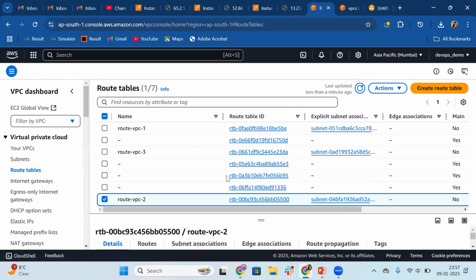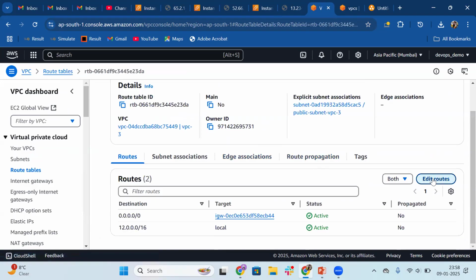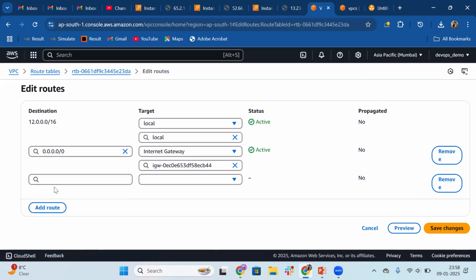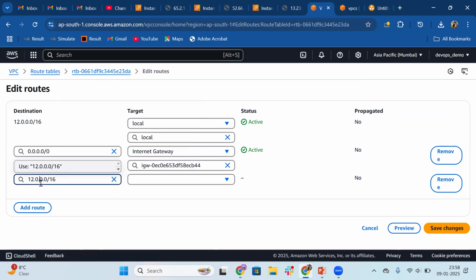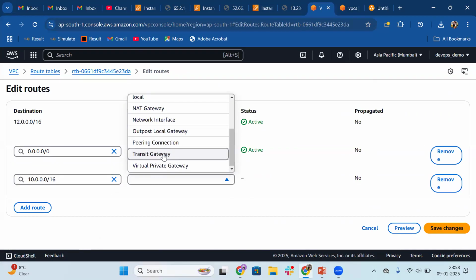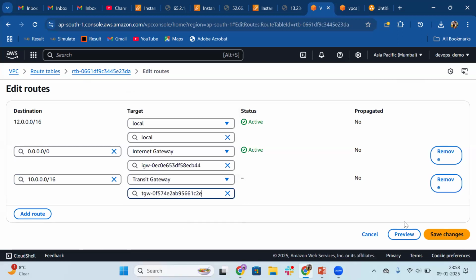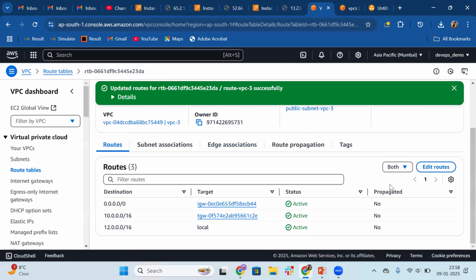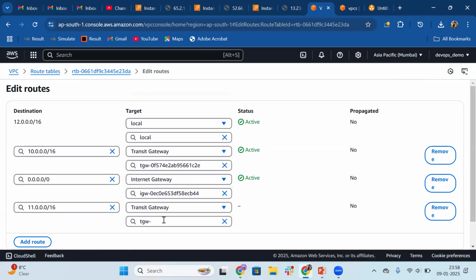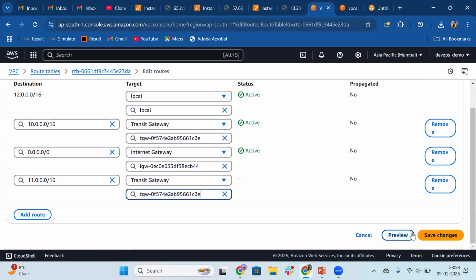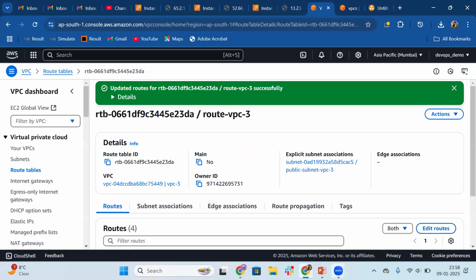Now let me get into the third one. Here also I will do the edit routes, add route, and then we will do the, sorry, 12.0. It's already there. So I have to pass the 10.0 and 11.0. This is the third VPC. Transit gateway ID, save changes. Oh, sorry, I have to add one more route. 11.0. And then your transit gateway, save changes.